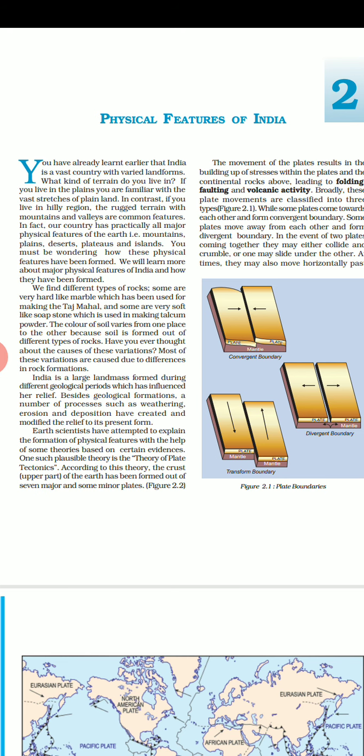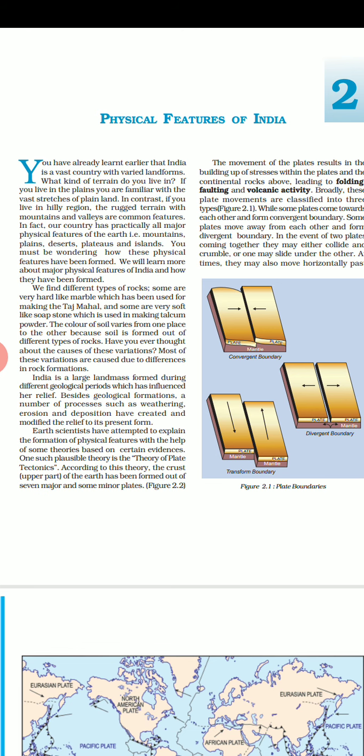Or sometimes when the molten material is piled up in one place, it may be like a mountain which we call a volcano. So remember, the movement of the plates results in stress within the plates, and the continental rocks are also affected, which leads to folding, faulting and volcanic activity.